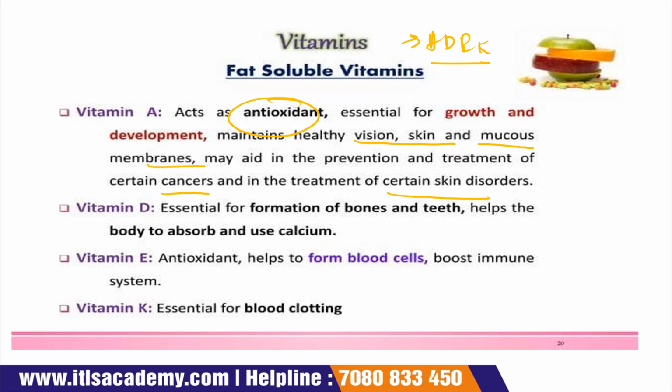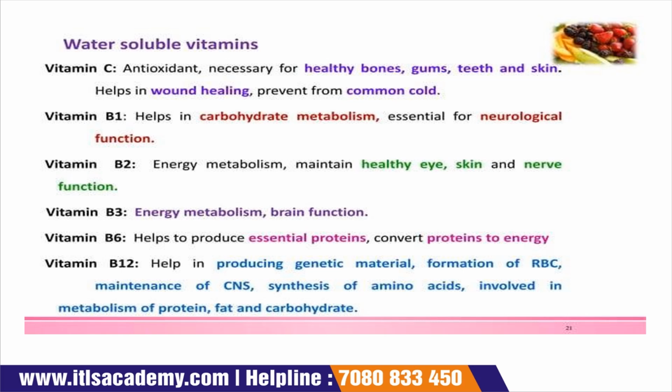Vitamin D is essential for the formation of bone and teeth, and it helps the body absorb and use calcium. Vitamin E is used as an antioxidant, and it is used for the formation of blood cells, and it boosts the immune system. And vitamin K is essential for blood clotting. Now the next one is the water soluble vitamins. After the fat soluble vitamins, the second group is the water soluble vitamins, which include vitamin C.